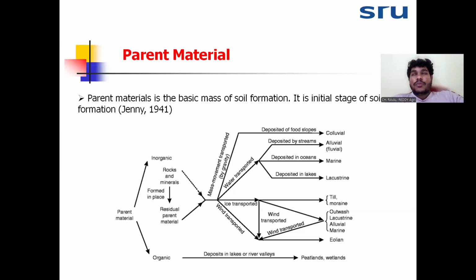Other properties also depend on the parent material, such as the depth of soil formation. If a coarse texture rock is there, deep soil will form, and if a fine texture rock is there, shallow depth soil will form. So this is about the parent material.